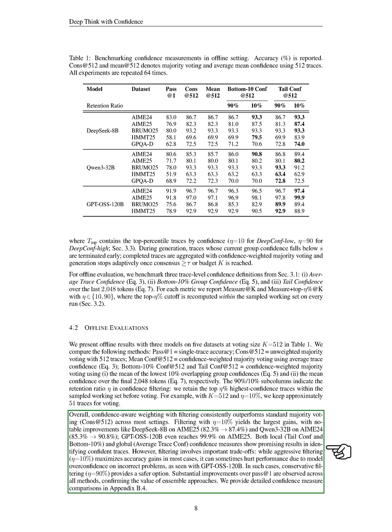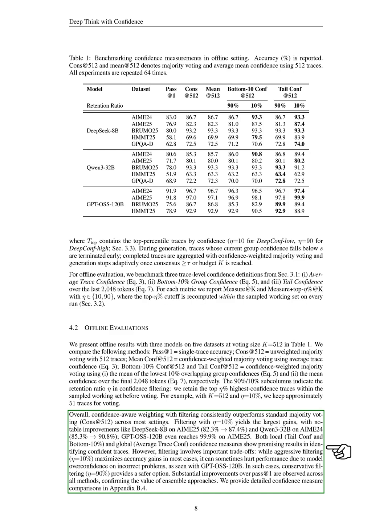Overall, our confidence-aware weighting with filtering consistently outperforms standard majority voting across most scenarios. The filtering with 10% retention shows the most significant improvements, such as DeepSeek-8B achieving accuracy of 82.3% on AIME 25 and Qwen3-32B reaching 85.3% on AIME 24. GPT-OSS-120B even hits 99.9% on AIME 25.